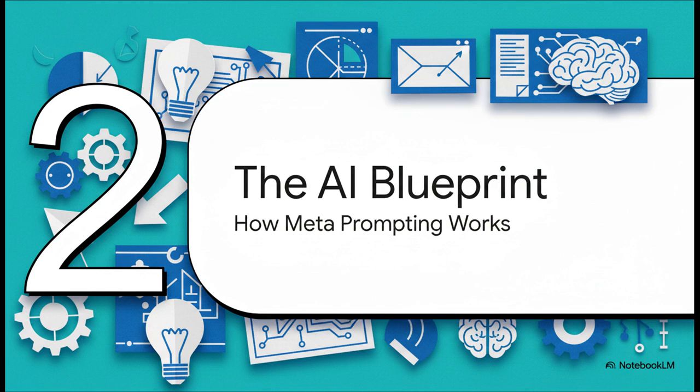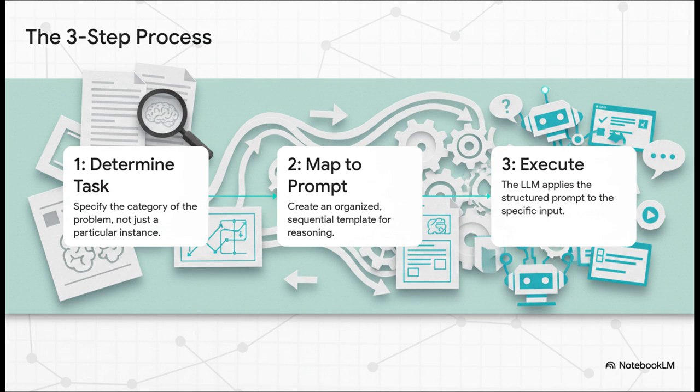Let's break it down. Okay, it really boils down to this three-step process. First, you figure out the category of the task. For us, that's analyze a meeting transcript. Simple enough. Second, you build a structured prompt. That's our template that maps out all the thinking steps for that kind of task. And third, you just let the AI run with it. It follows your template and gives you a consistent, reliable output every single time.